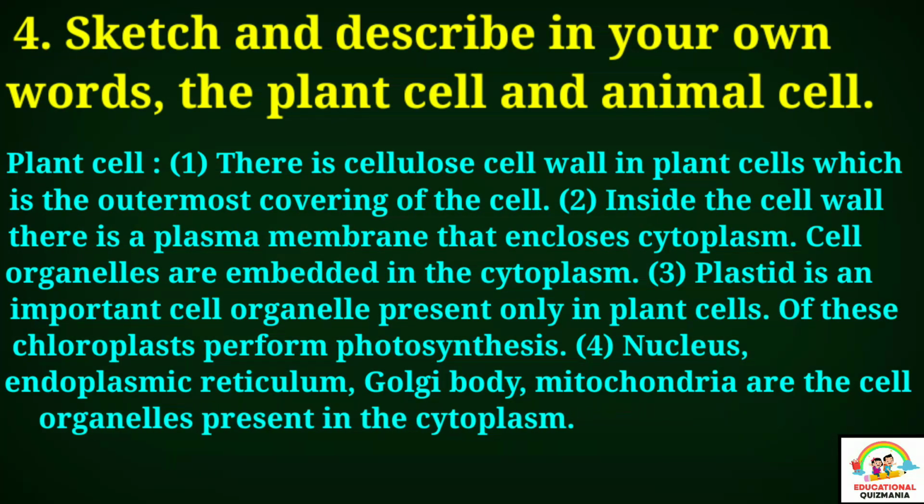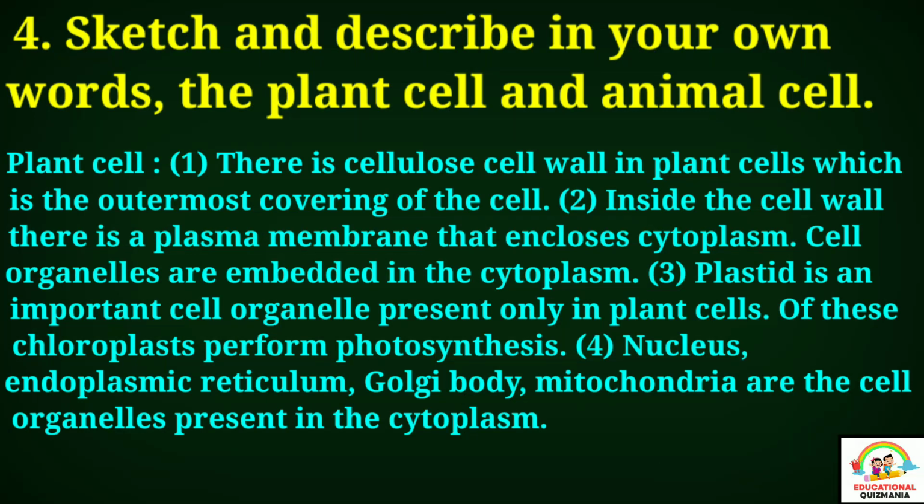Plastid is an important cell organelle present only in plant cells. Of these, chloroplast performs photosynthesis. Nucleus, endoplasmic reticulum, Golgi body, mitochondria are the cell organelles present in the cytoplasm.